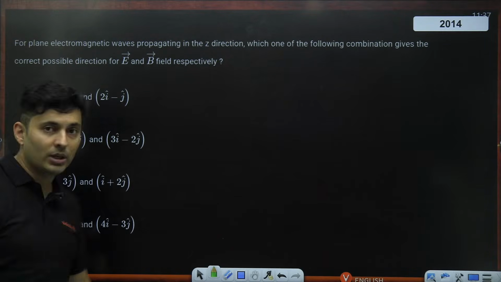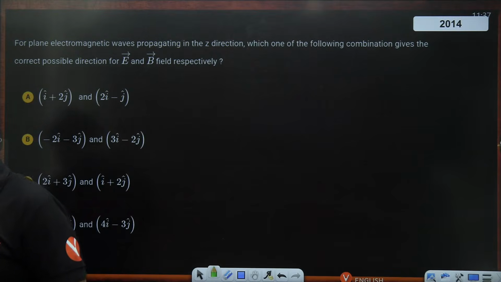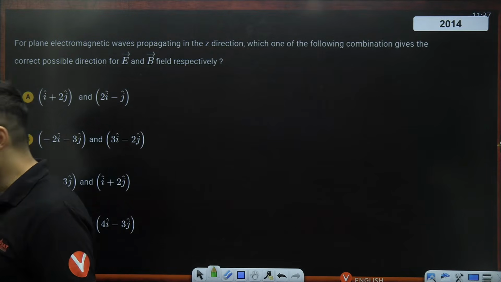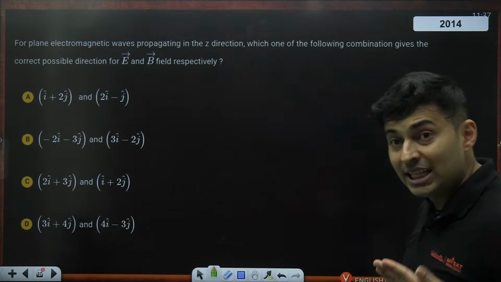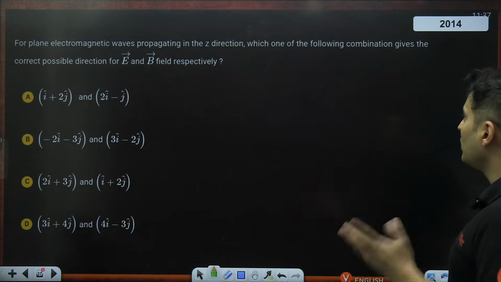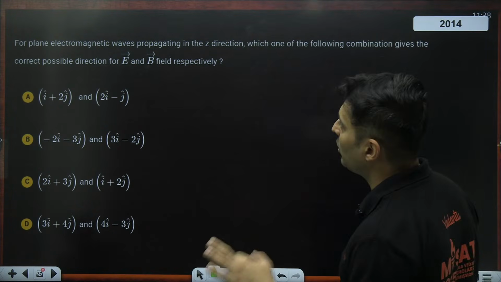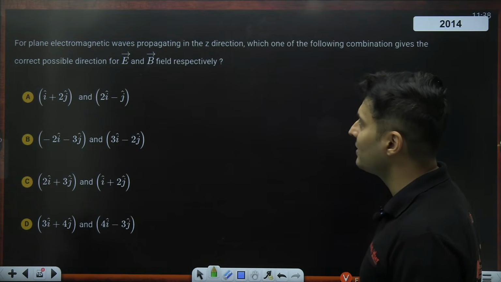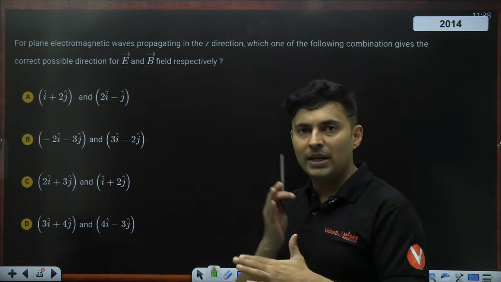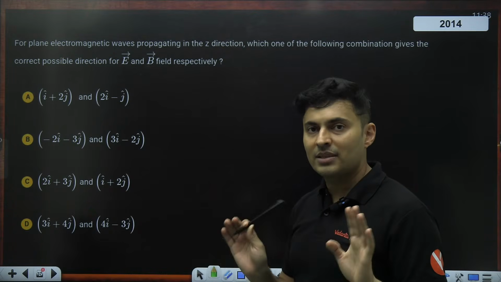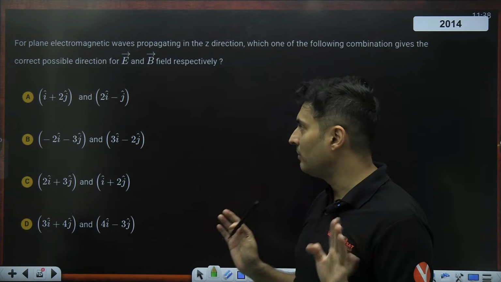This came in 2014, long time back. Let's see. For an electromagnetic wave which is going in the Z direction, which of the following combinations gives the correct possible direction of electric and magnetic fields? I'll tell you one thing. All those vectors which are perpendicular, only choose them. If something is not perpendicular, ignore it completely.